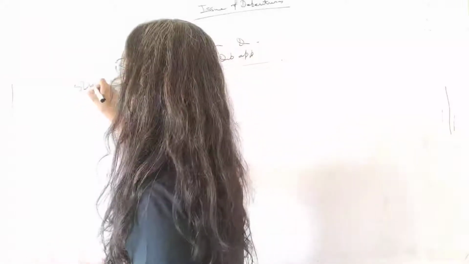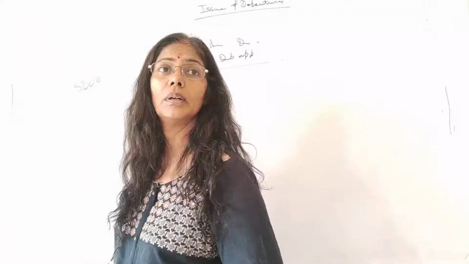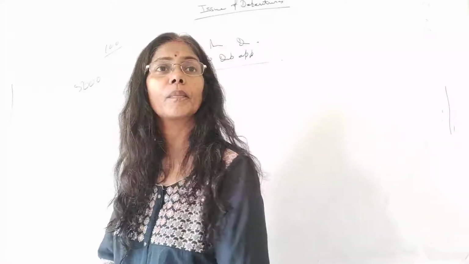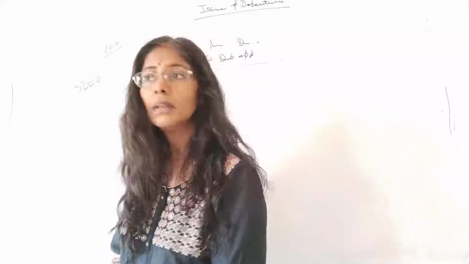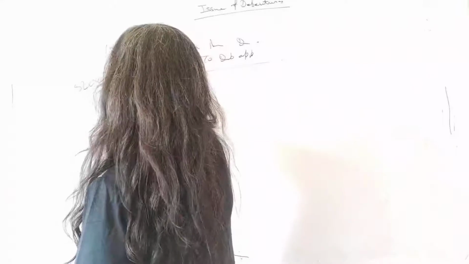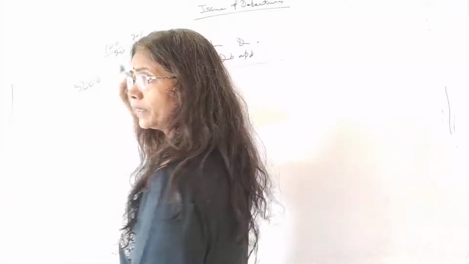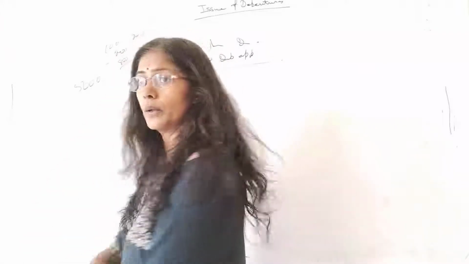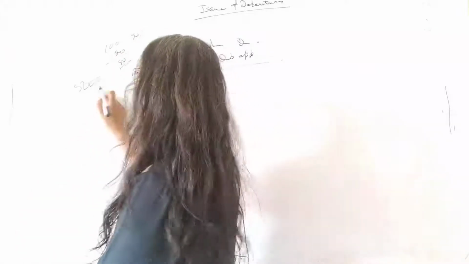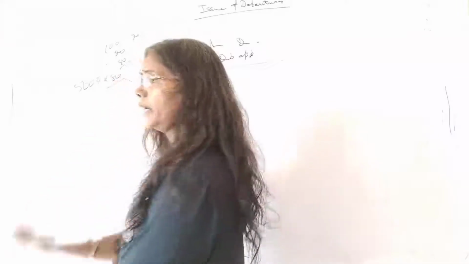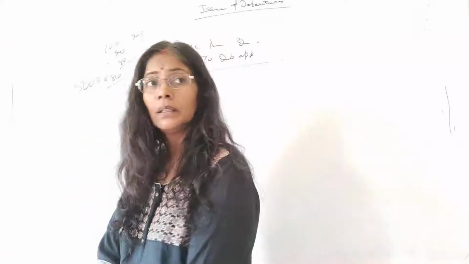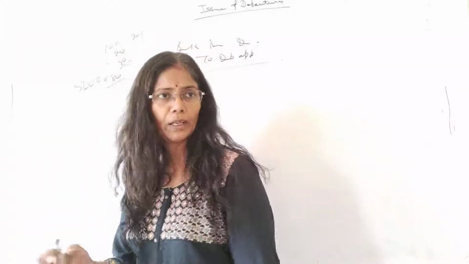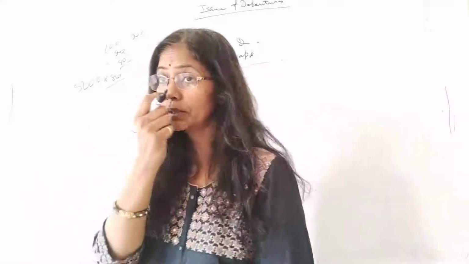5,000 debentures. What is the face value? 100 rupees. What is the amount of discount? 20%. 20% means 20 rupees. So how much will you be receiving? The number of debentures is 5,000. You will be receiving 80 rupees each. All right. So if you don't pass the entry, no problem, because here we have to find out what is the loss on issue of debenture.